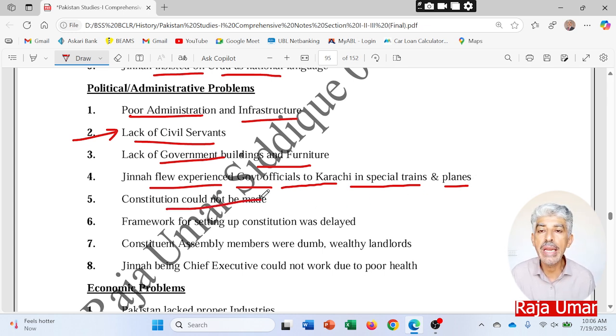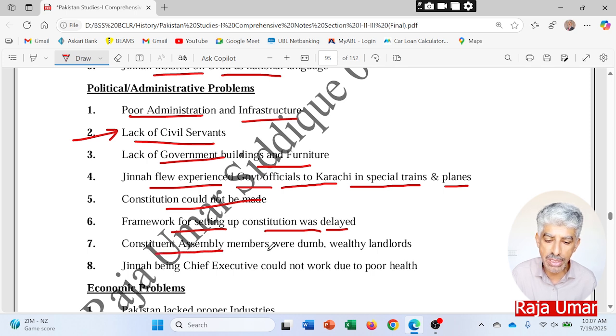So the constitution could not be made in the early years. That was the big issue, that the political instability or this whole set of problems were the major focus at that time, to overcome the refugees issue and many other issues. And for that sake it delayed the making of the constitution. That was a big issue for Pakistan. Framework for setting up the constitution was delayed, and the Constituent Assembly of Pakistan could not make the draft of the constitution in early years. That created, you may say, the situation got worsened even because of the lacking of the constitution at that time.